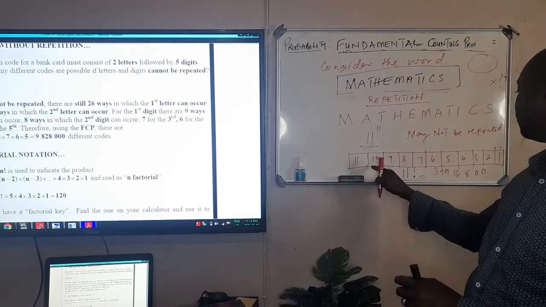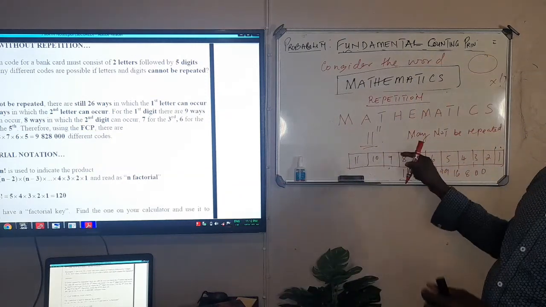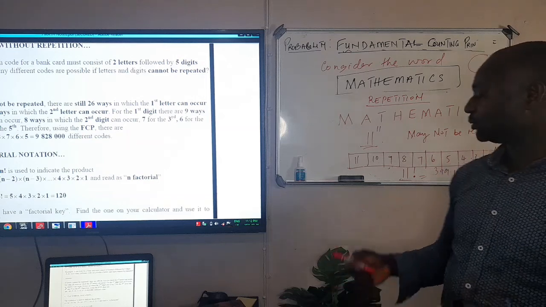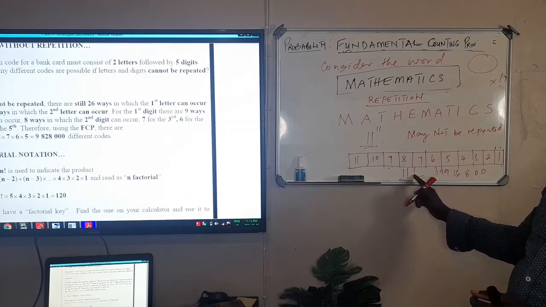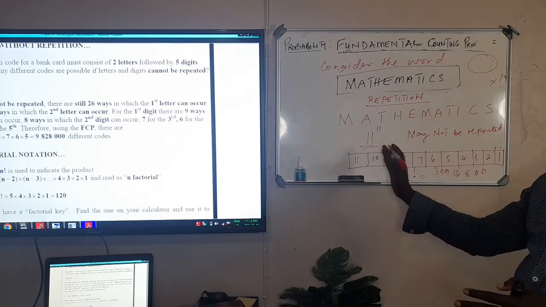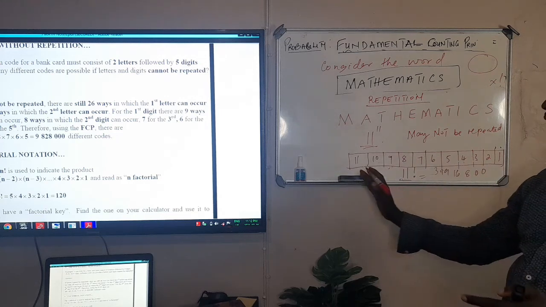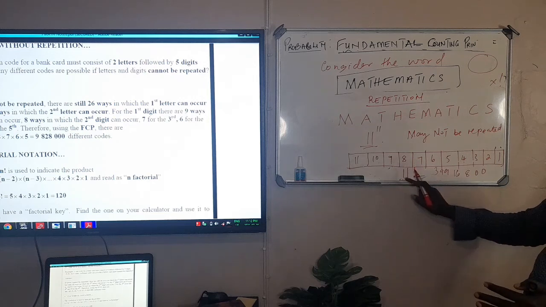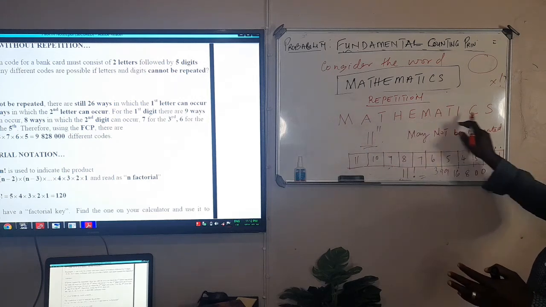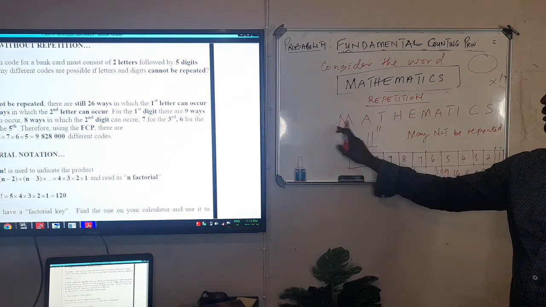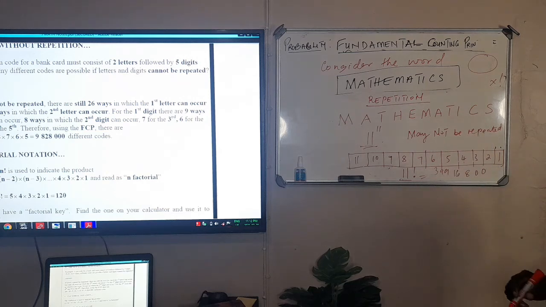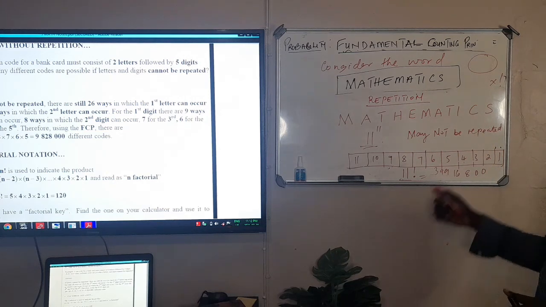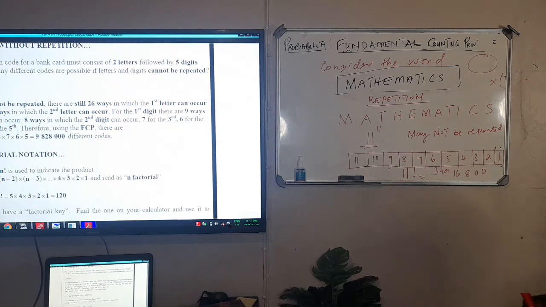And then instead of writing it the long way and multiplying it through with the calculator, you simply say 11 factorial. When there is no repetition, it's going down by 1 unit. When you multiply the numbers, you count the numbers that are there in the word "mathematics", and then you just put your factorial notation because there is no repetition, and that will give you this number.